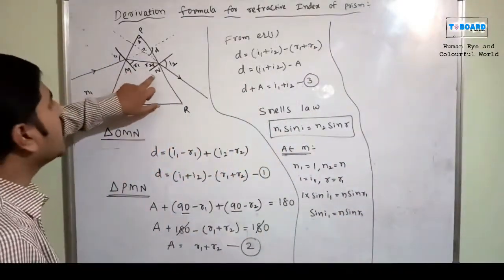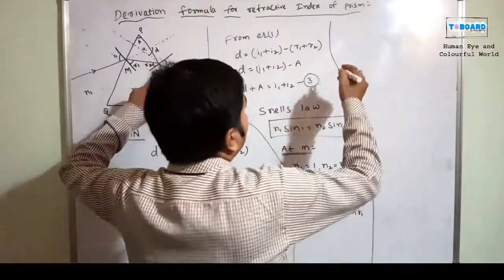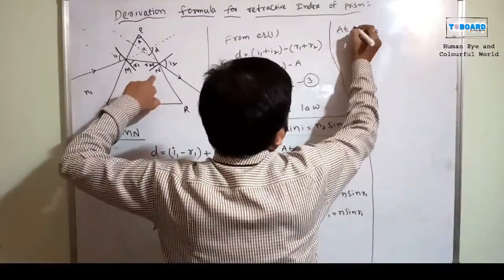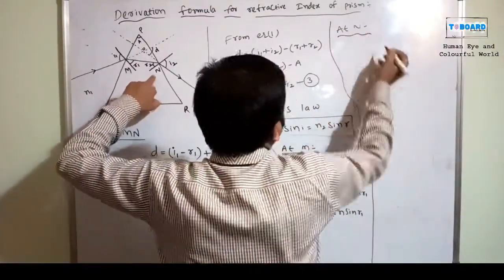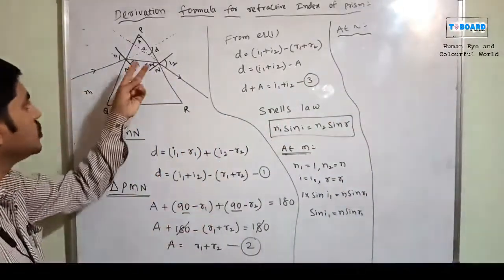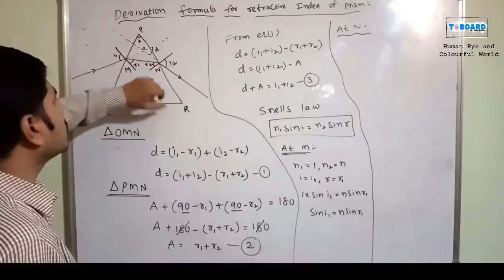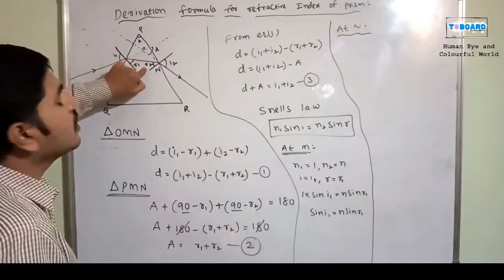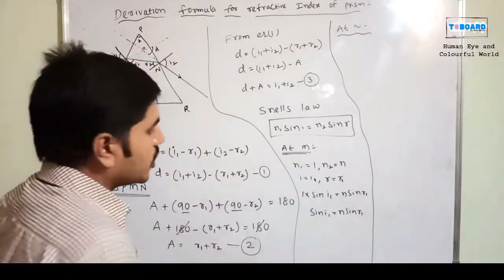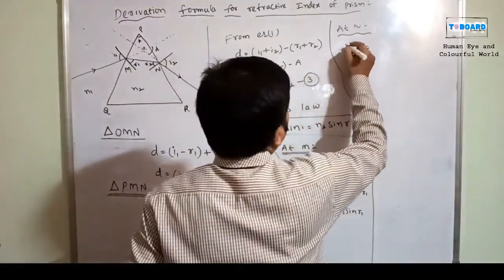Now at position N, the values have to change. What kind of values will change? Once you observe the incident angle here, there is R2. First of all, what about the N1 value?